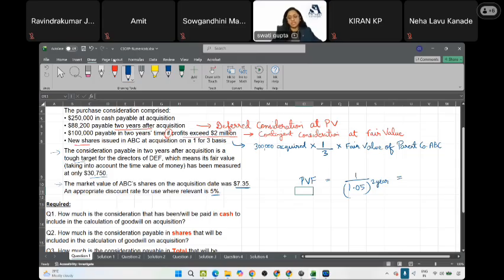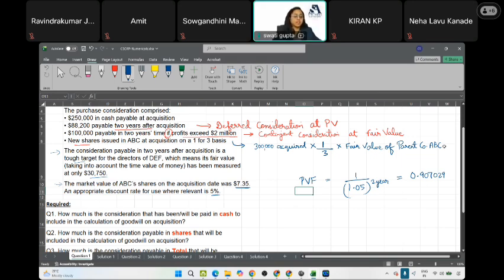Correct. 0.906, 0.907, all are correct. We can write 0.907, something like that, and so on.